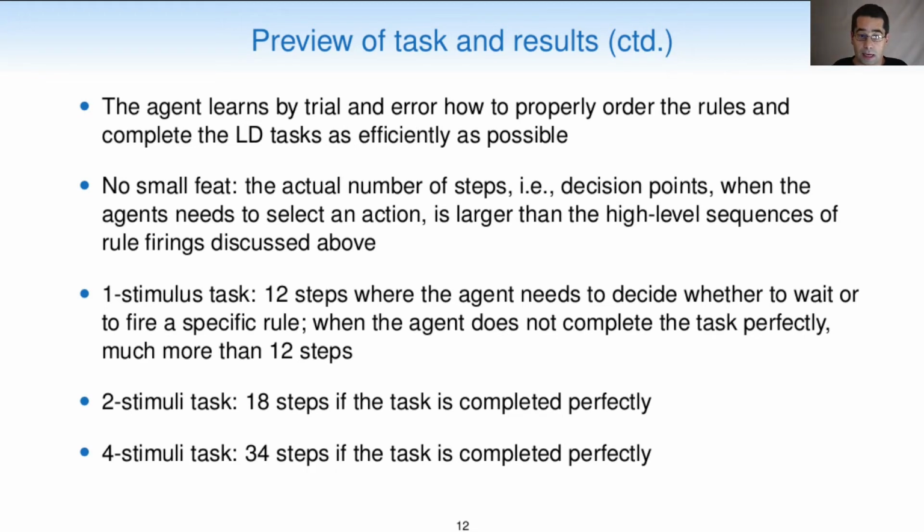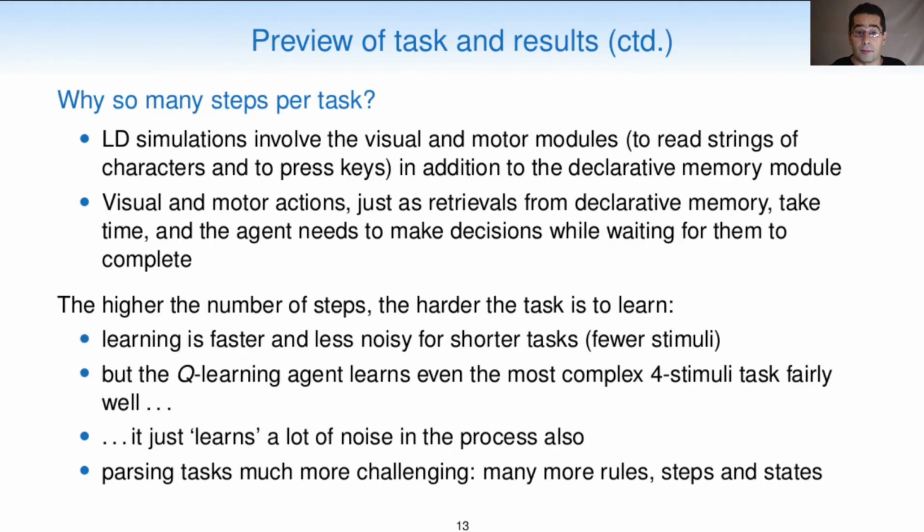When the agent does not complete the task perfectly, it takes much more than 12 steps. For the 2 stimuli task, the agent needs 18 steps if the task is completed perfectly, and for the 4 stimuli task, the agent needs 34 steps if the task is to be completed perfectly. There are many more steps per task than the high-level rule sequences we just discussed, because lexical decision simulations involve the visual and motor modules, in addition to the declarative memory module, and visual and motor actions, just as retrievals from declarative memory, take time, and the agent needs to make decisions while waiting for them to complete.